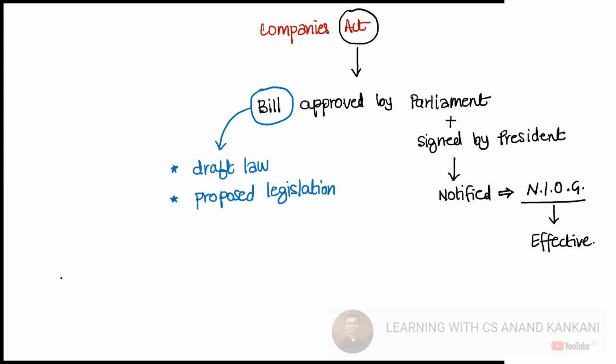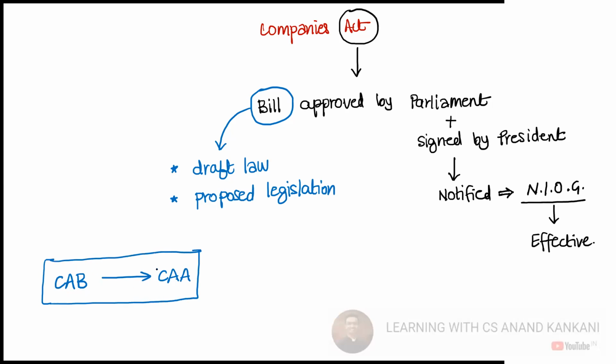So if you see, the Citizenship Amendment Bill was introduced in the parliament. Then the parliament passed the Citizenship Amendment Bill. Further, it was signed by the president and it became what? Citizenship Amendment Act. Why have I taken this example? Because this example was in the news and I'm sure all of you must have gone through it. CAA and CAB, a lot of protests had taken place. So when I say CAB, this was the draft law, and CAA is an act which is notified in the official gazette.